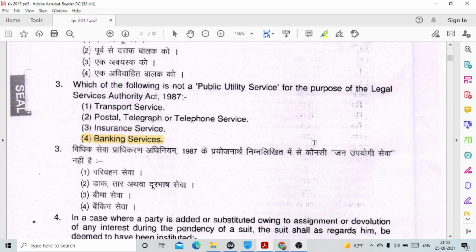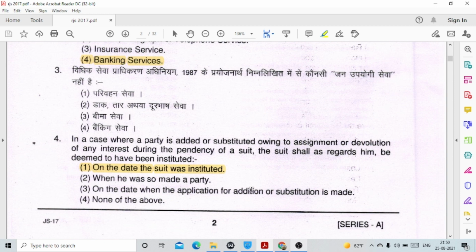Question number 3, which of the following is not a public utility service for the purpose of the Legal Services Authority Act 1987? This definition has been given under section 2 clause B of the Legal Services Authority Act 1987, and the correct option is option number 4, banking services. Then question number 4, in case where a party is added or substituted owing to assignment or devolution of any interest during the pendency of a suit, the suit shall as regards him be deemed to have been instituted on the date the suit was instituted.